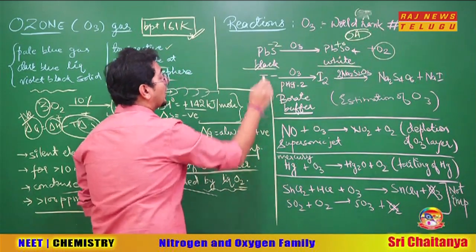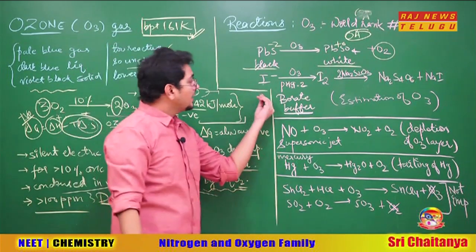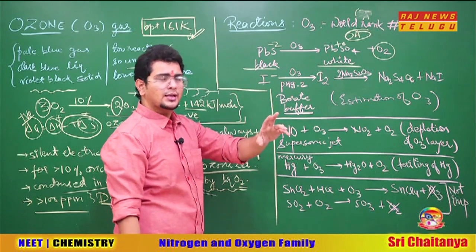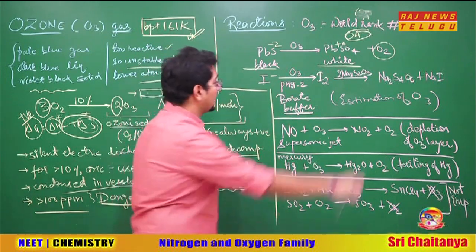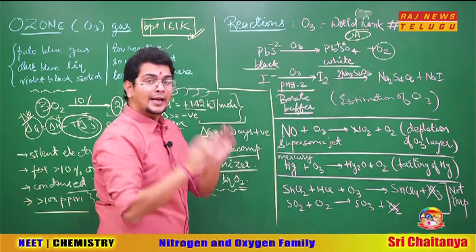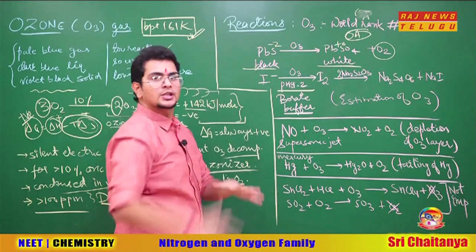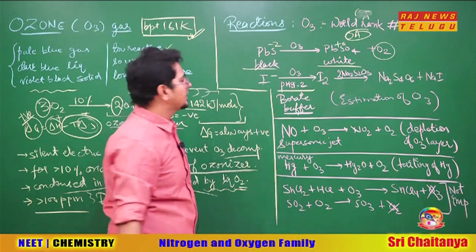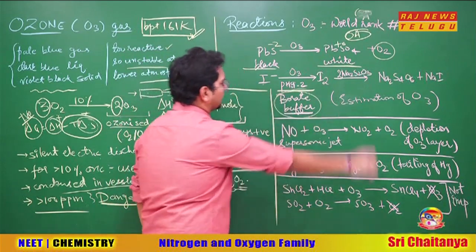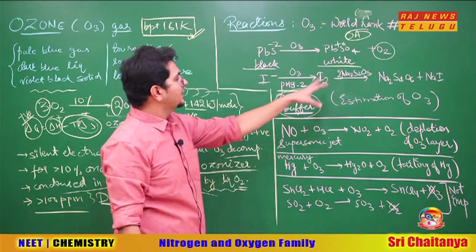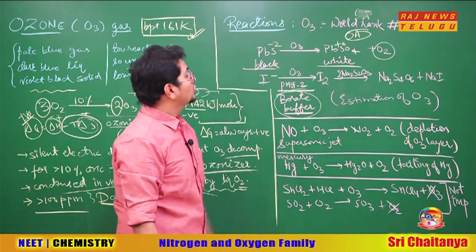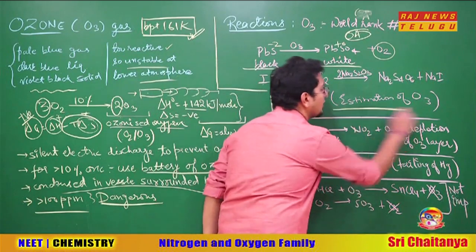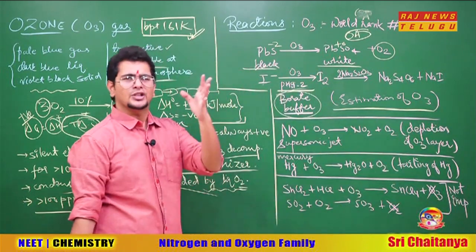Going ahead, what happens to I minus here? I minus becomes I2. But sir, you said it will oxidize to the highest oxidation state. It wanted to, but the pH was maintained at 9.2 to stop further oxidation. This pH is maintained at 9.2 using a buffer, the borate buffer. So at pH 9.2, I minus stops at I2. Sir, why are you stopping at I2? Because this reaction will be helpful for the estimation of ozone by titration.